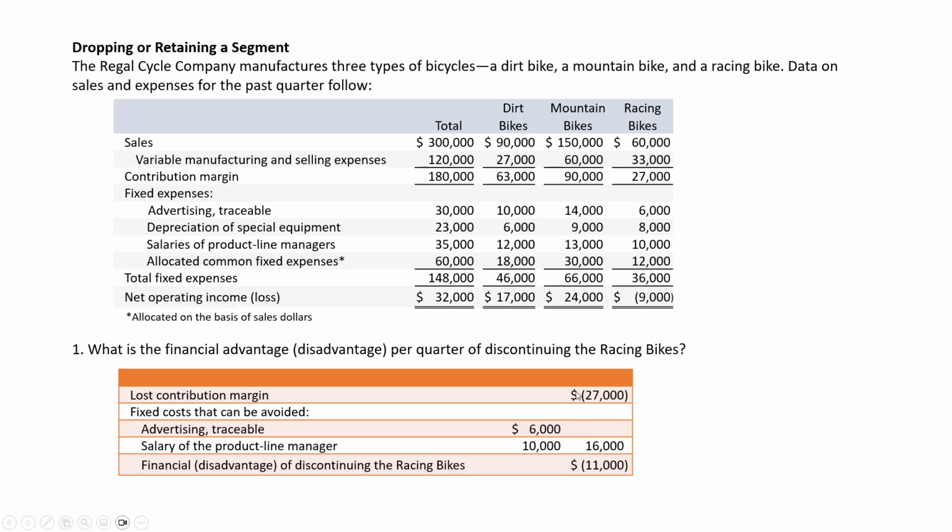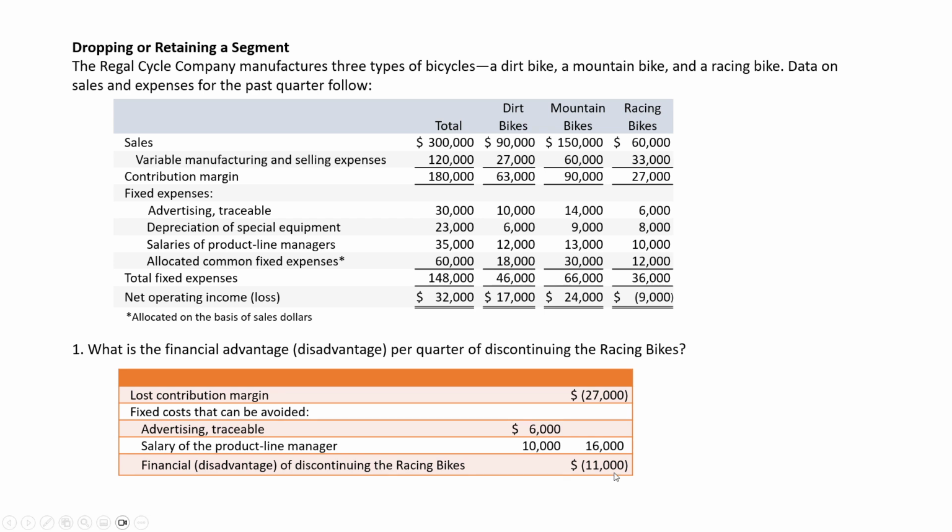So again, contribution margin lost, outflow of $27,000. Fixed costs saved, $6,000 in the advertising plus $10,000 the salary of the product line manager means $16,000 of fixed costs would come back in because we're going to save that. Add that to the $27,000 loss of contribution margin, and that means we have a disadvantage of discontinuing racing bikes.